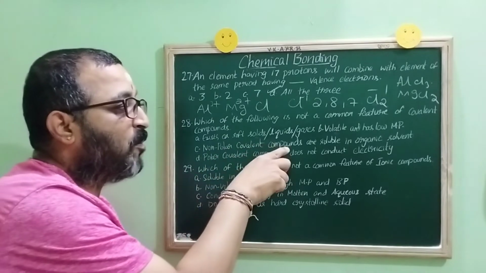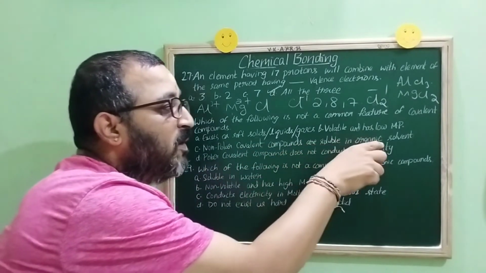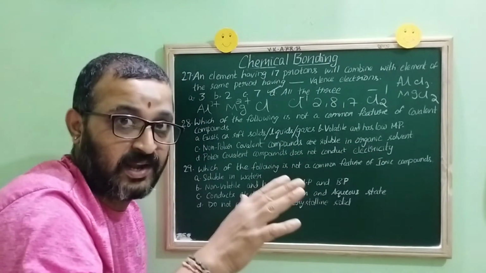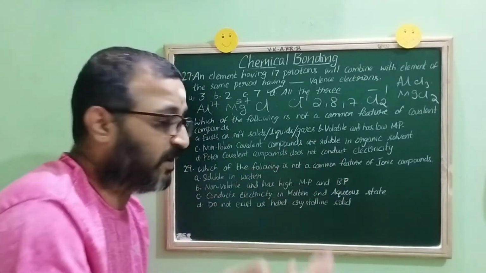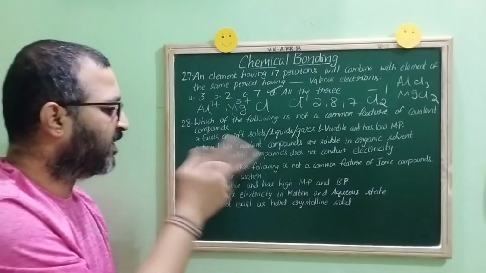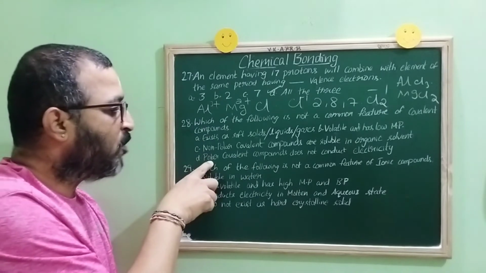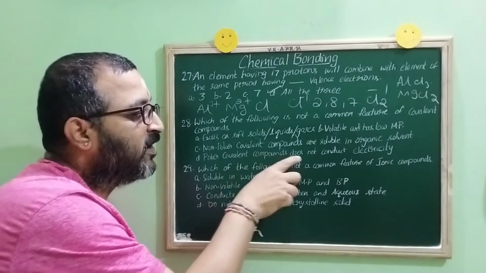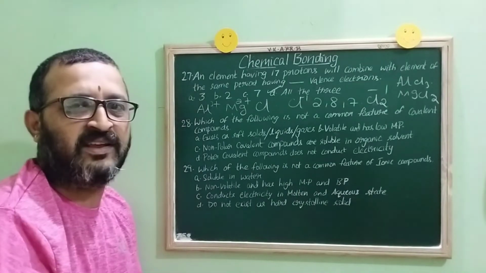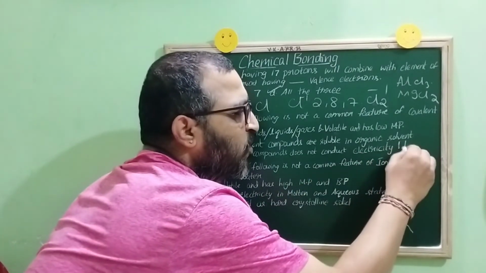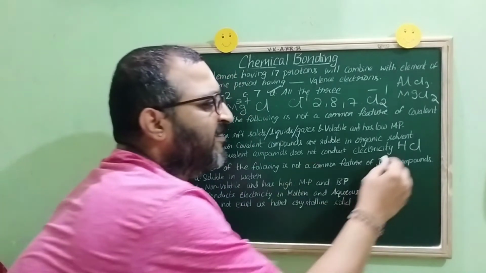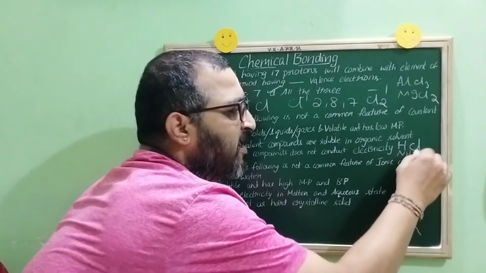We'll see the third option. Non-polar covalent compounds are soluble in organic solvent. Definitely organic solvent is nothing but non-polar solvents, right? Right, children? All these three are matching. Let us proceed with the fourth one. Polar covalent compounds do not conduct electricity. Yeah, I think this is wrong here because which are the polar covalent compounds? HCl, ammonia, right?